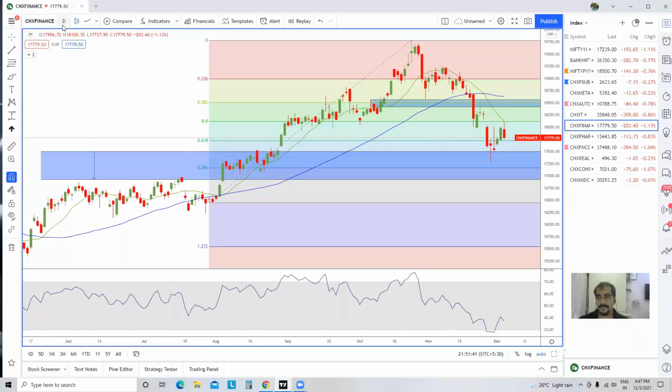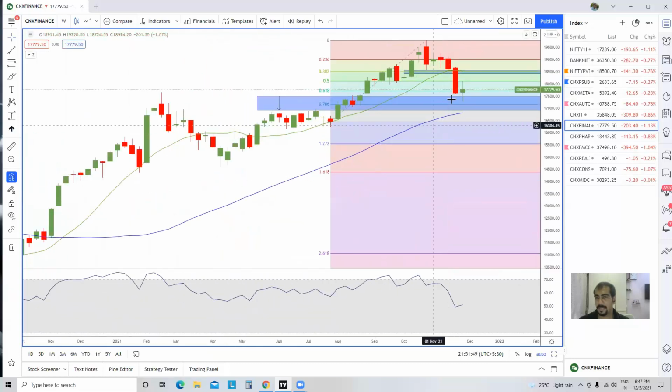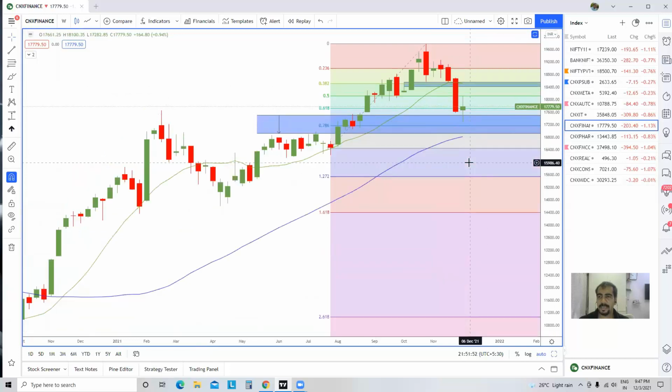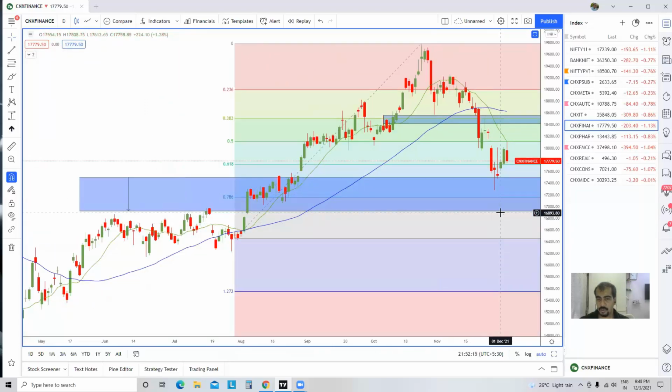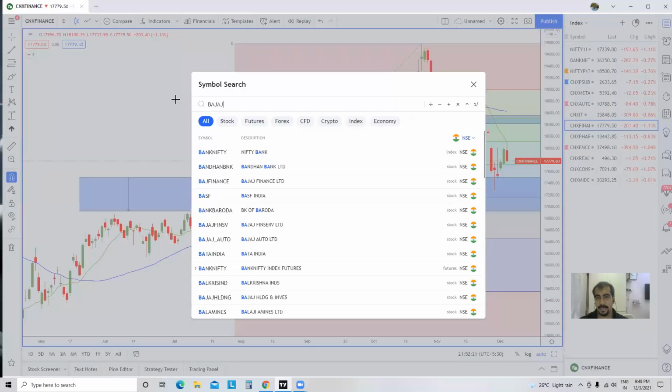Finance. Now, what has happened in the finance pack? It has closed below this support. Again, it came to this particular support zone, which is a strong support zone. And again, there are so many candles which look like high wave candles in the weekly chart over here, at a strong support zone. You can see what is happening. This is a previous high, drop, rally, again a drop, and it is taking support from this zone as well as the previous high. So you can understand this is at a decent support. In case this support is broken and we start going lower, then you need to be careful. You might see some sort of sell-off.